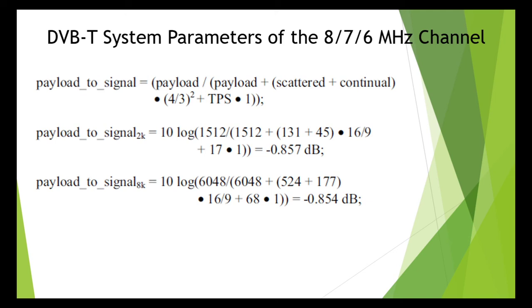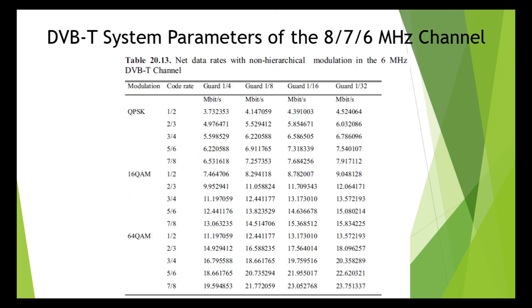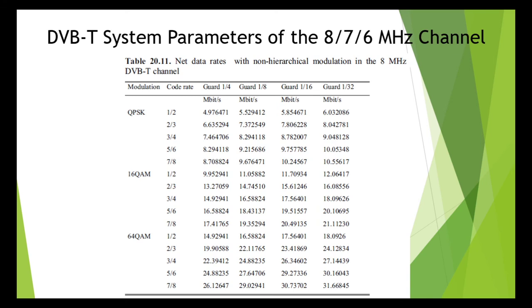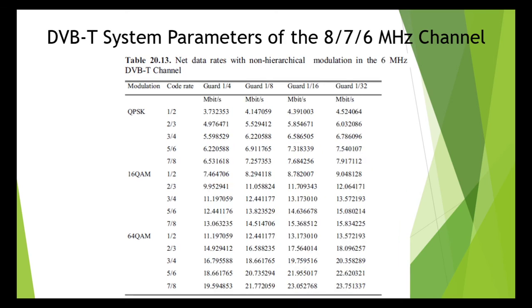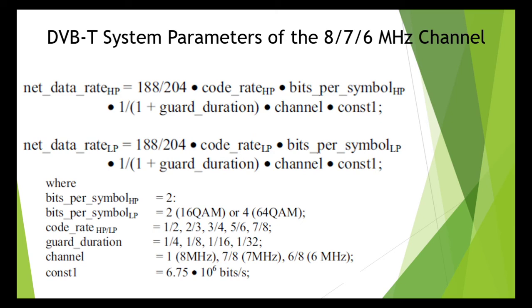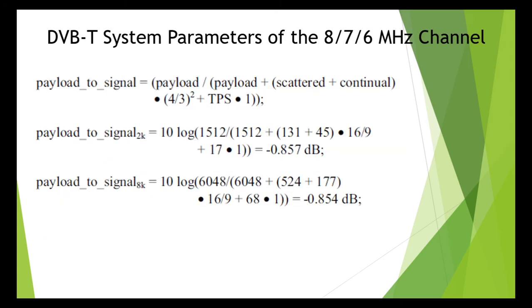See the tables, I have told you table numbers 11, 12, 13. Table 11 is for the net data rate for 8 megahertz. Table number 12 is for net data rate in the 7 megahertz, and table number 13 is for net data rate with non-hierarchical modulation in the 6 megahertz DVB-T channel. So this actually brings us to the last detail. What is that? The net data rate.